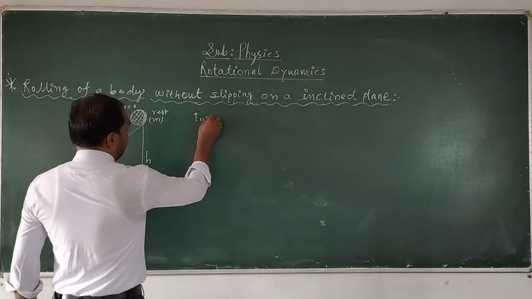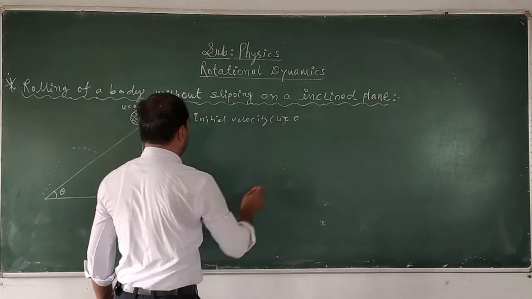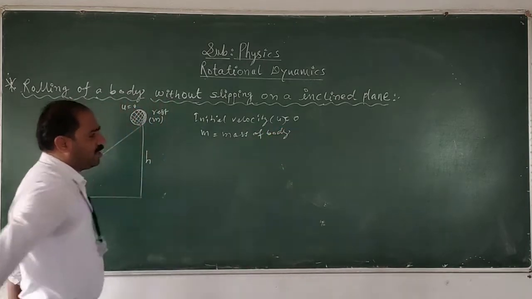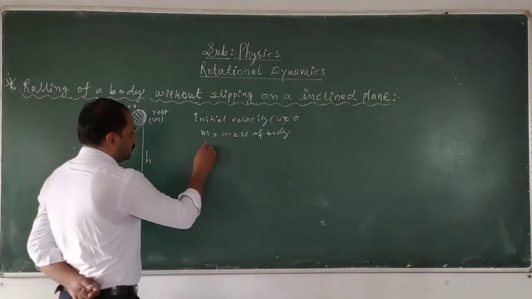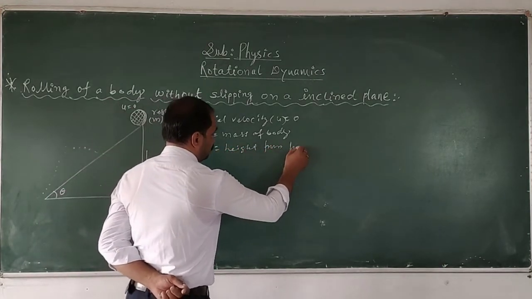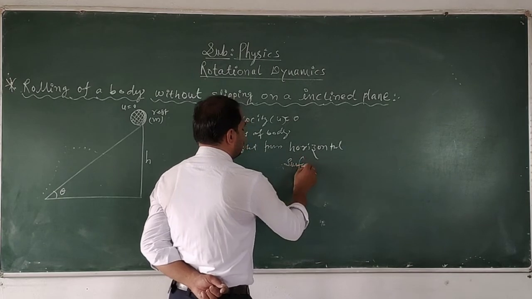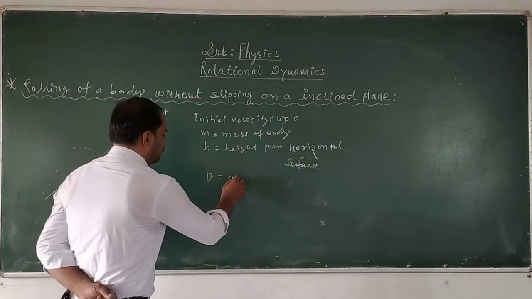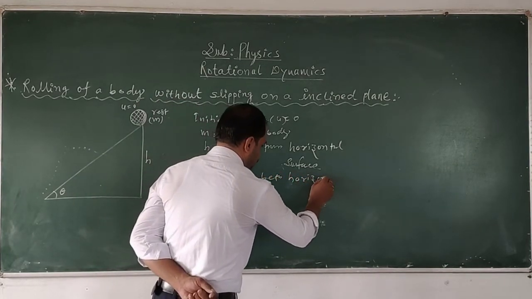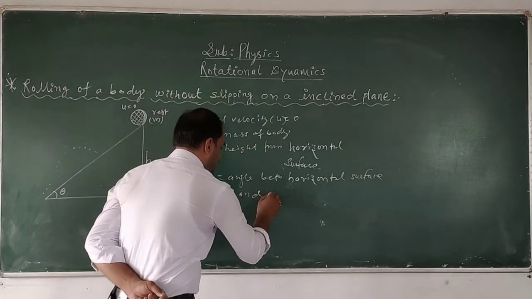Because here the initial velocity u is equal to 0. m is the mass of the body, h is the height from the horizontal surface, and theta is the angle between the horizontal surface and the inclined plane.